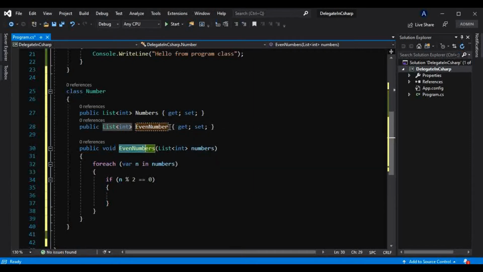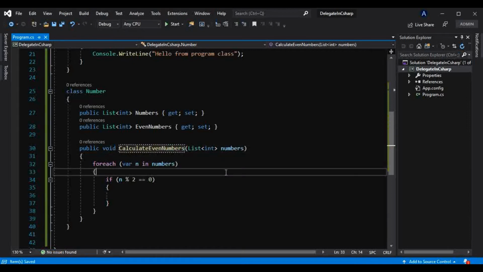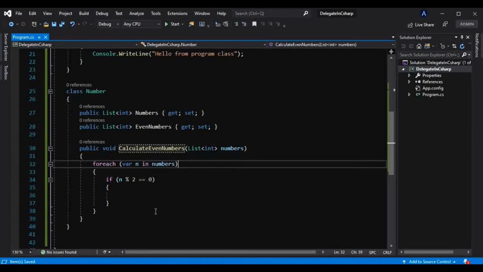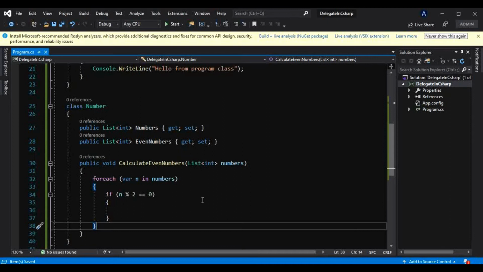Or what we will do, I will keep that as it is and I will make that method name CalculateEvenNumbers.